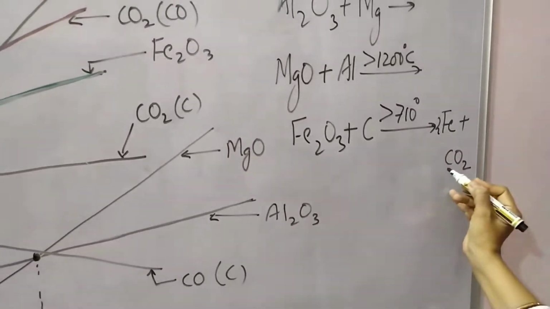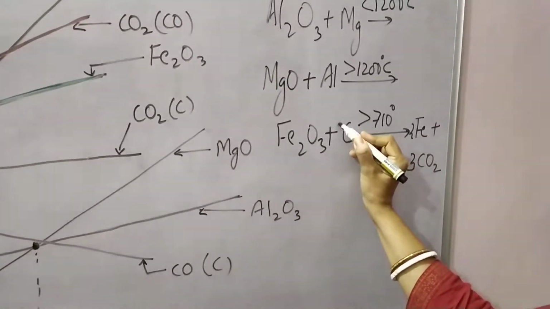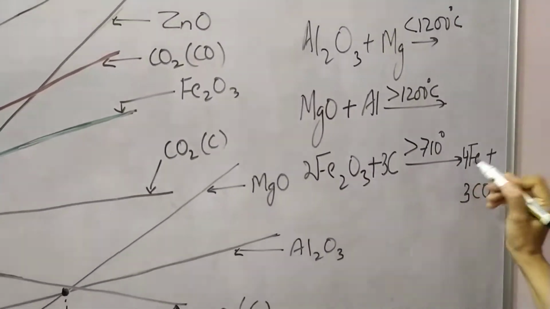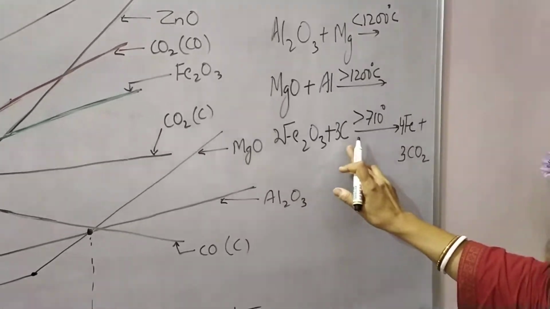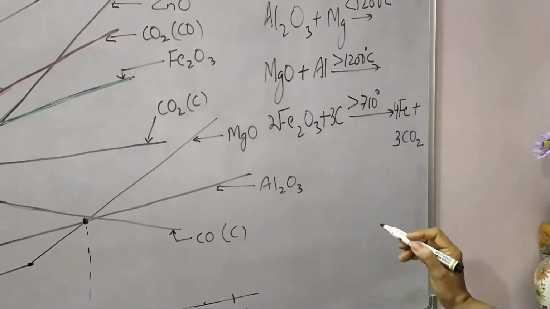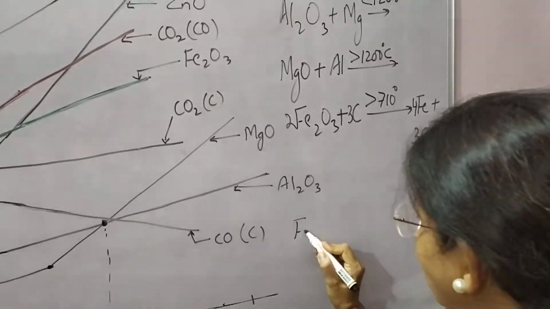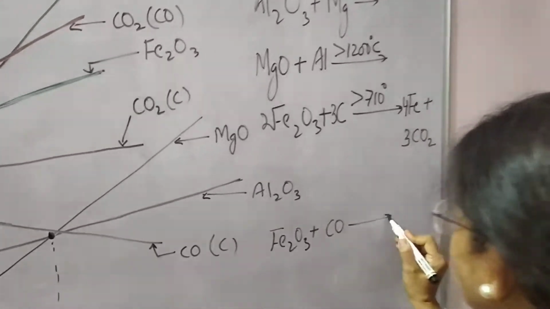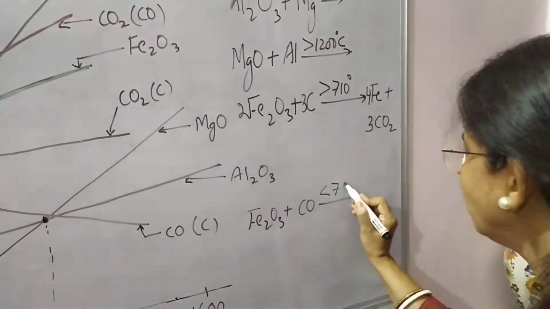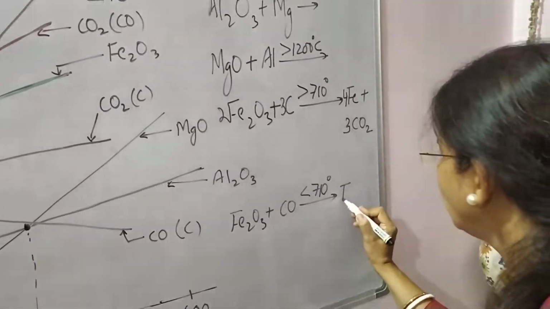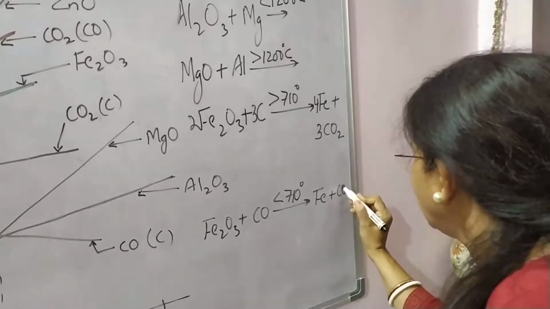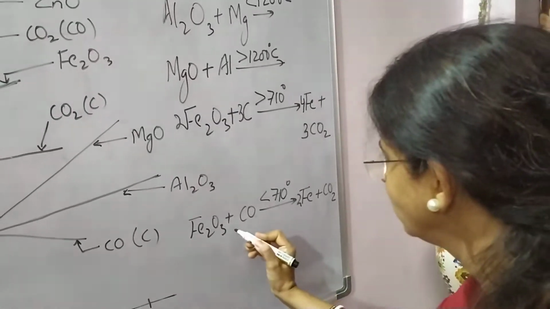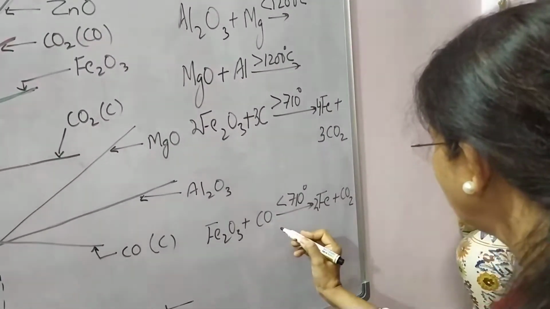So let us balance it. Hematite can be reduced by coke above 710 degrees centigrade, but the same hematite can be reduced by carbon monoxide also, below 710 degrees centigrade, to iron and carbon dioxide. Let us balance it.